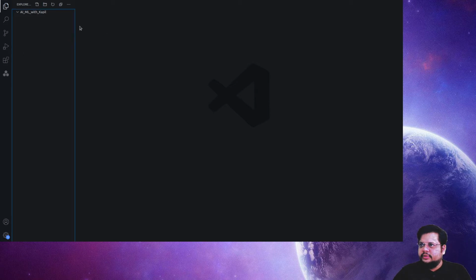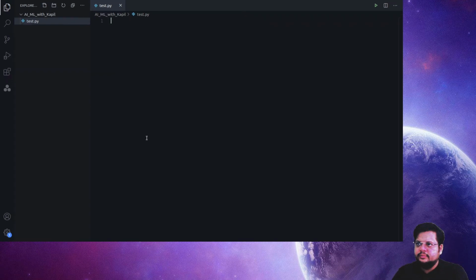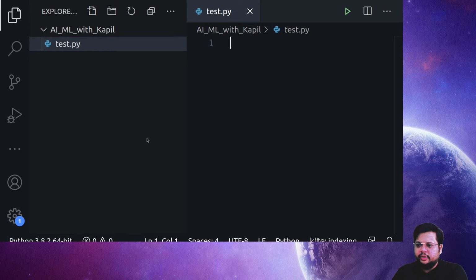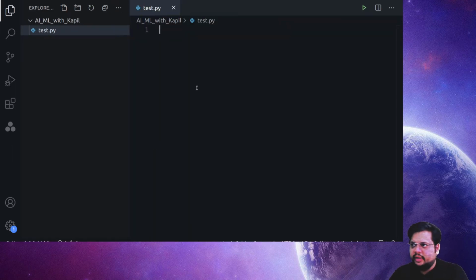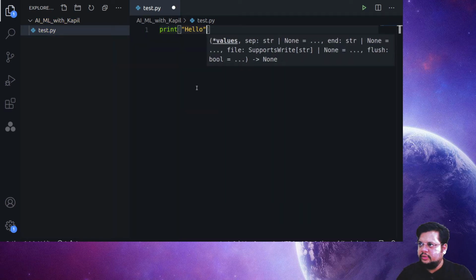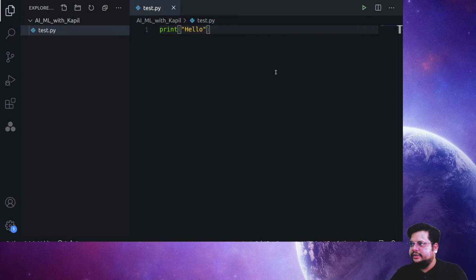Let me create a new file. I'm just creating a new file and the file name is test.py. The py extension represents that it's a Python file. I hope you guys are able to see it, or let me just increase the size. I hope it is visible to you all now, correct? Yeah, so I'm just writing here print hello. Okay, and then I'm running this file.